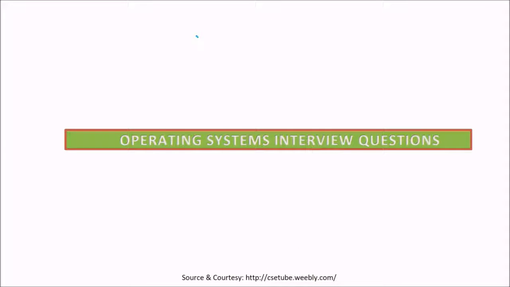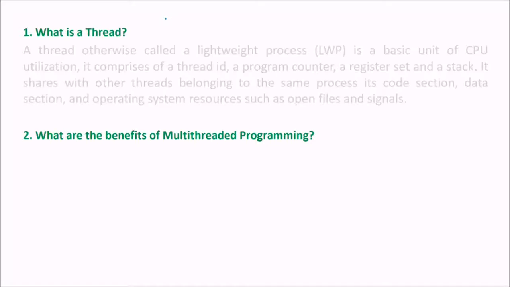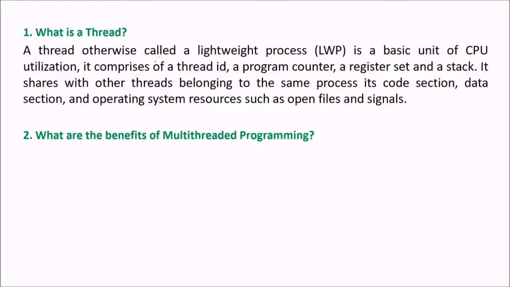So let us take a few more questions and answers in operating systems. What is a thread? A thread is a lightweight process, as we generally know it. It has something of its own, but most things are shared with the process. A thread, also called a lightweight process, is a basic unit of CPU utilization.